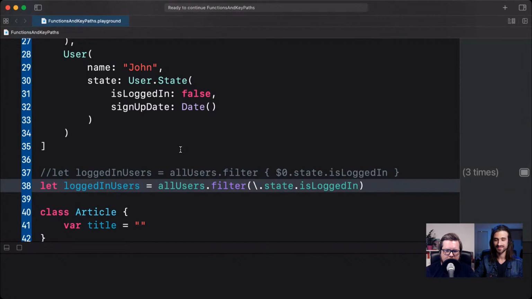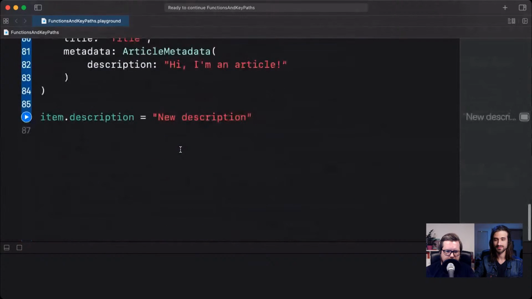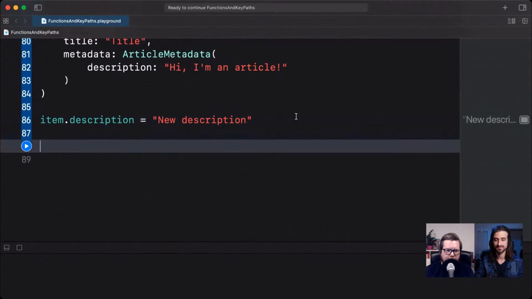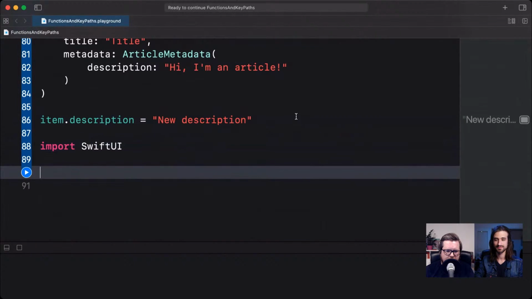Okay, cool. So let me go ahead and scroll down to the bottom here. So we continue here. We can import SwiftUI here. Here we go. Fun fact, I don't know if it's obvious or not to people, but you can import things wherever you want in your code. It doesn't have to be at the top. Of course, it's very weird usually, in production code, to import something in the middle of a file. But when you're doing a playground, why not, right?